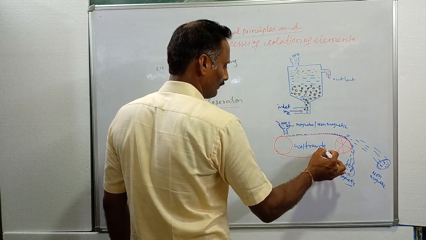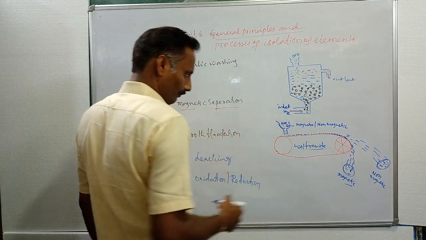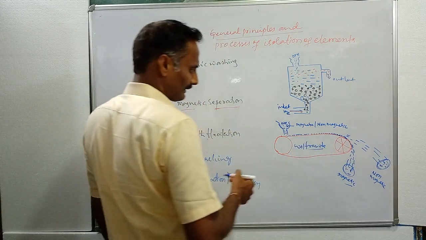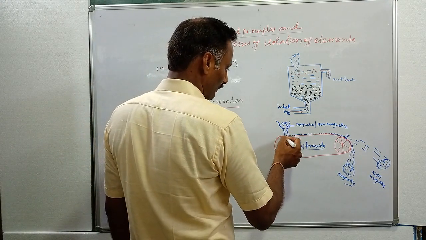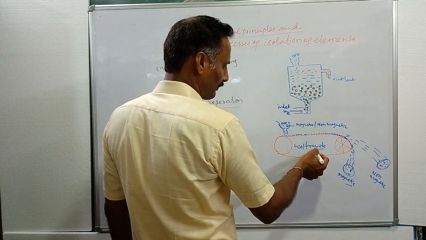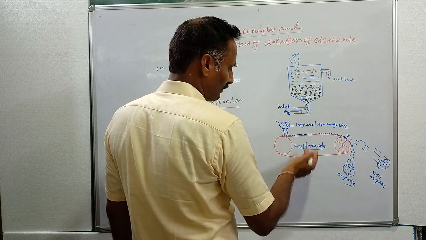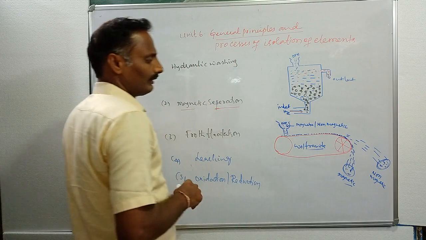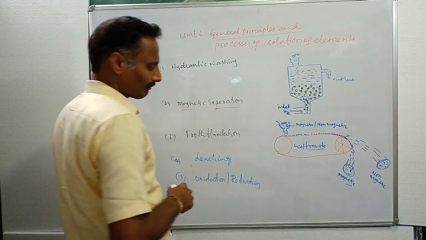Wolframite is an ore which contains tungsten, and it contains some magnetic impurities like iron. To remove that, we go for this magnetic separation method.